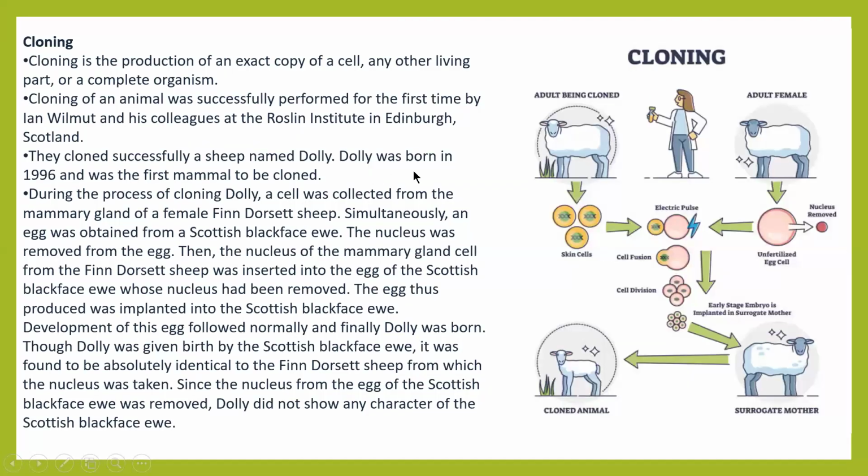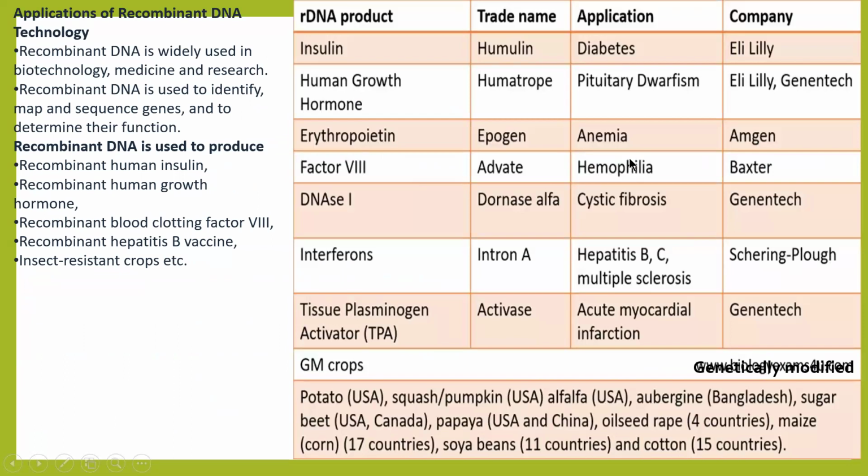Factor 8 is a medicine for hemophilia, and the company was Baxter. DNase 1, the trade name is Dornase alpha, is for cystic fibrosis, and the company was Genentech.